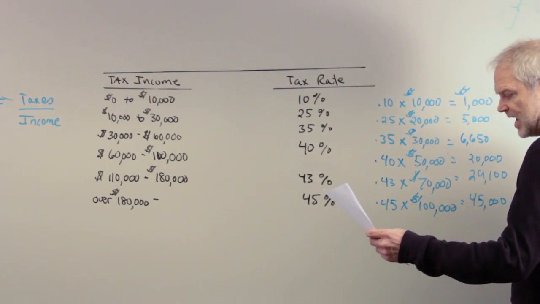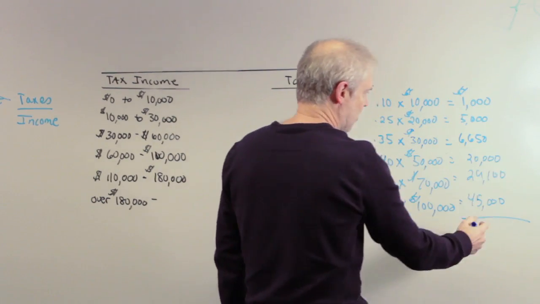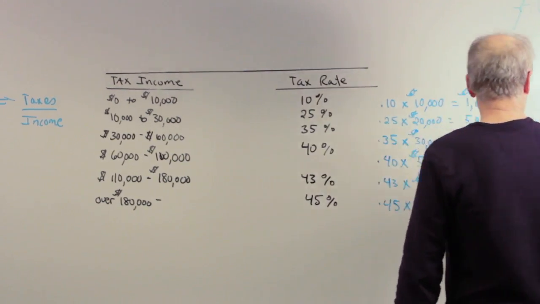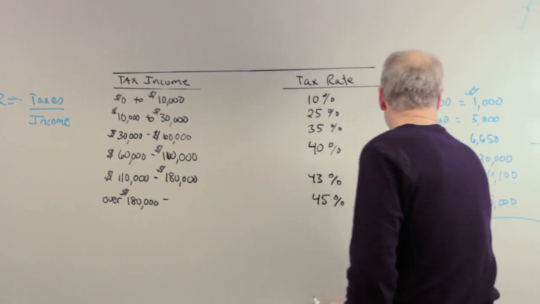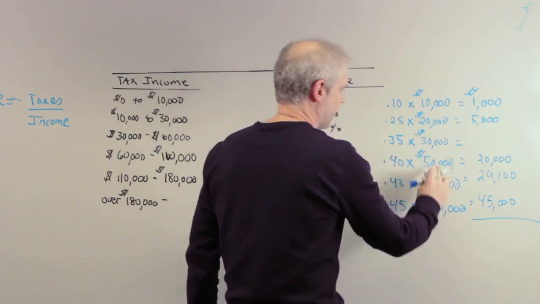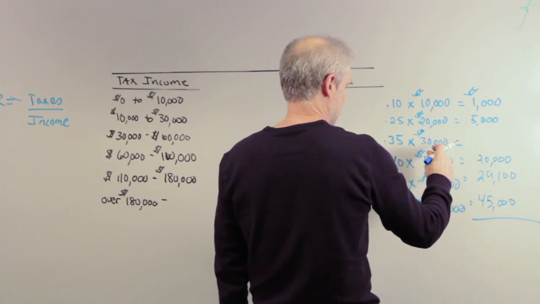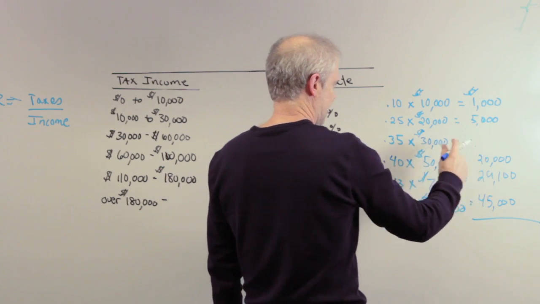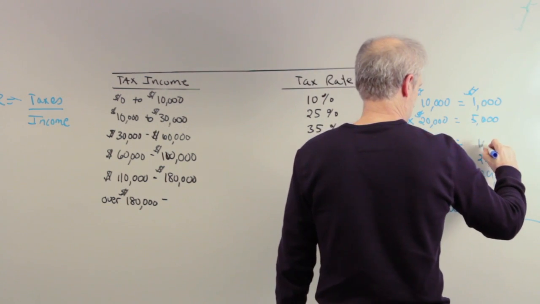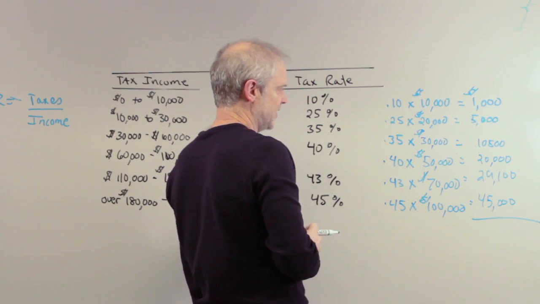Okay, so now this person's total tax is going to be adding up all this. Well, we knew this before. This is 35% of 30,000. So this is going to be $10,500, I think, if I'm correct. 3 5s are 15. Yes.